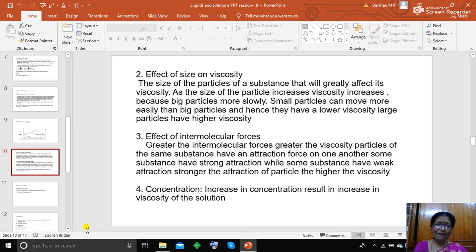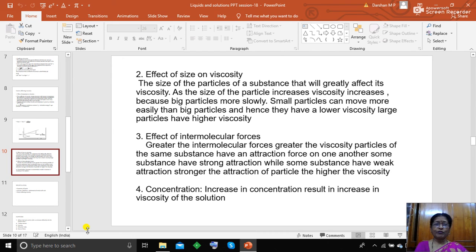Next, the second factor, the effect of size on viscosity. It depends upon the size of the particle also. The size of the particle of the substance will greatly affect its viscosity. As the size of the particle increases, viscosity increases, because big particles move slowly.